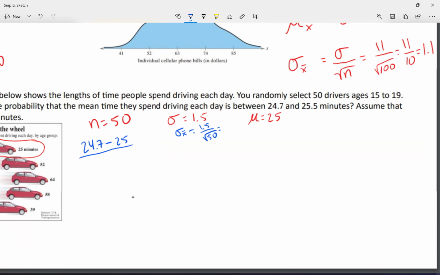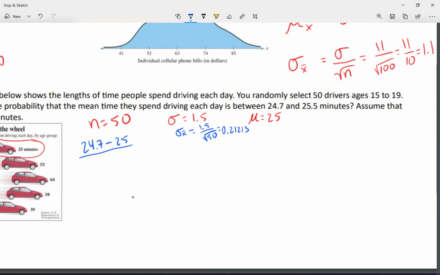I'm going to do this in a calculator: 1.5 divided by the square root of 50. It gives me a long decimal. In this case, my decimal was 0.21213. I went to 5 decimal places.